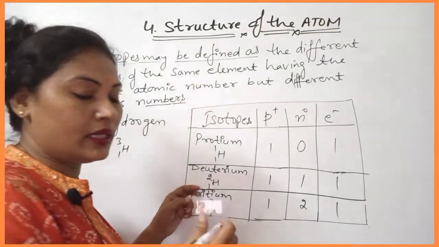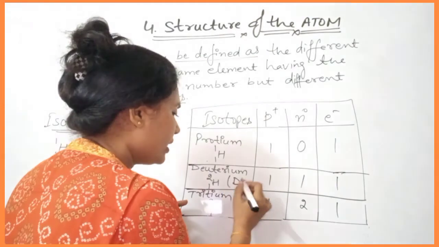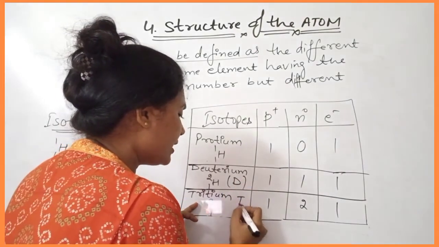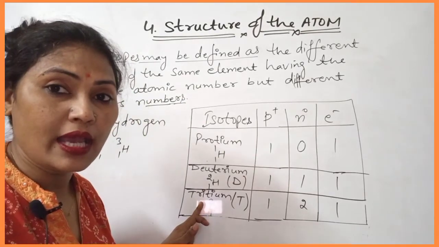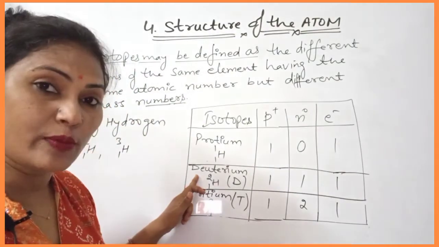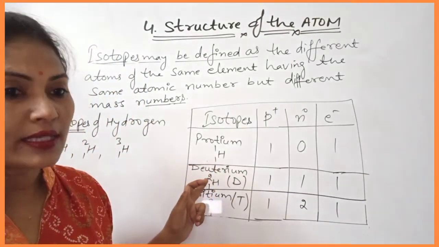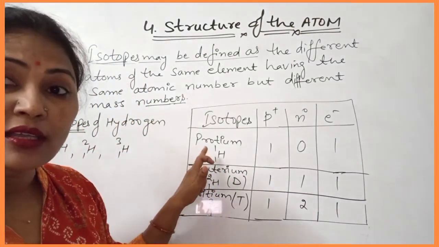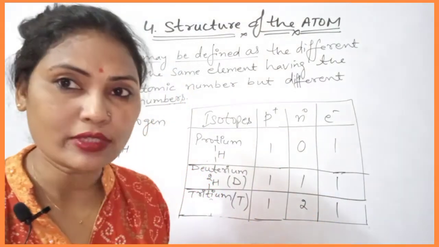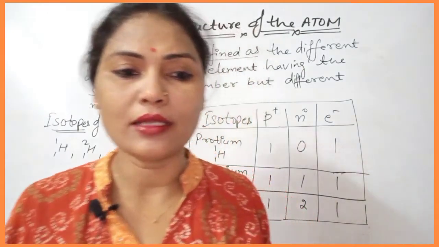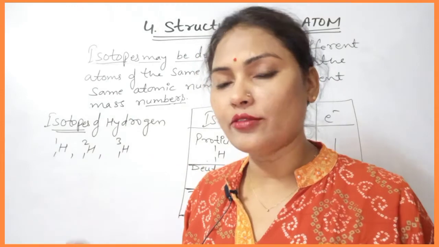Deuterium is represented by capital D, and tritium is represented by capital T. So tritium and deuterium have special symbols, but protium does not. Protium is the ordinary hydrogen, whose mass number is 1. It is the ordinary hydrogen isotope.